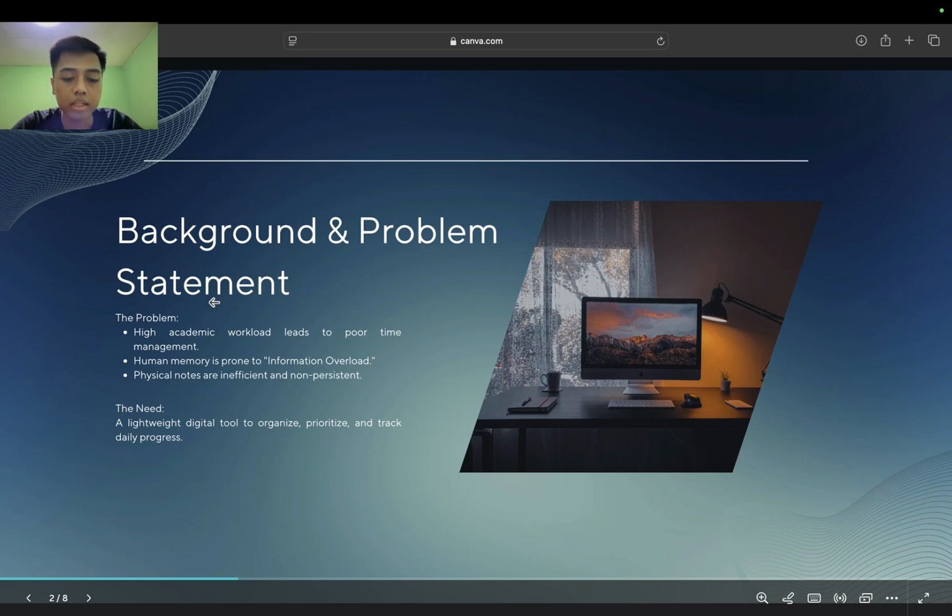We need a digital solution that is lightweight, fast, and reliable to keep our minds focused on the work, not on remembering the list. Okay, in the next slide.